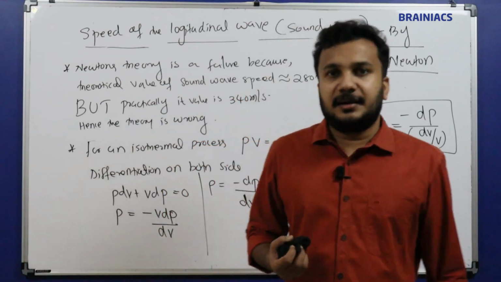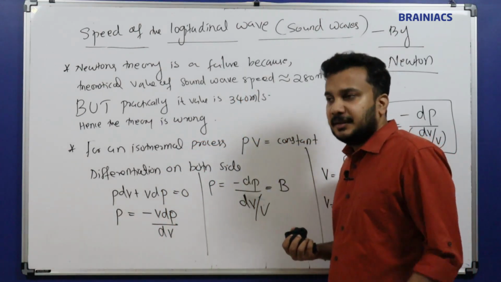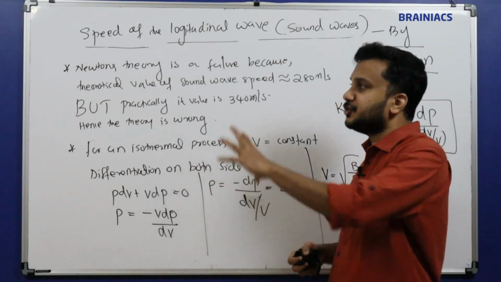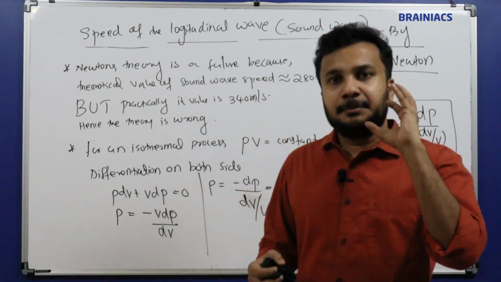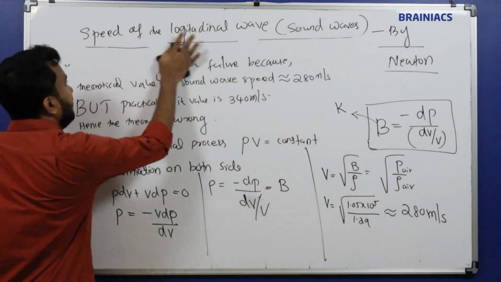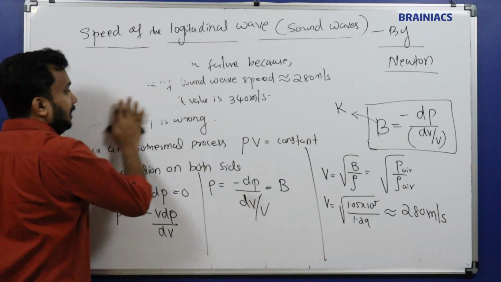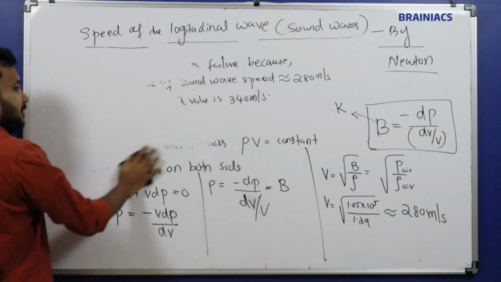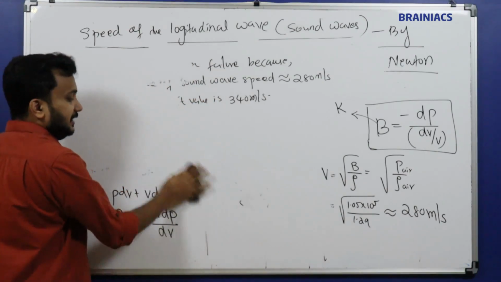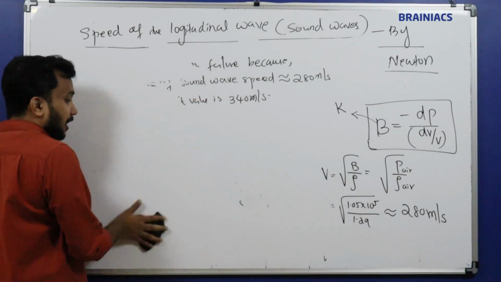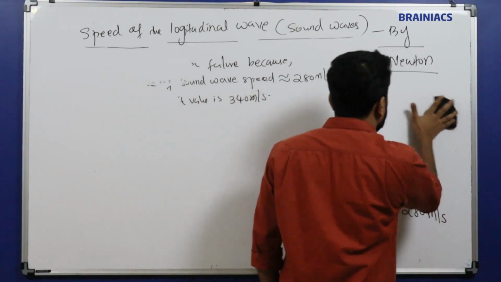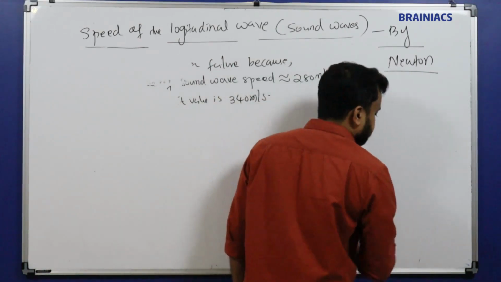Another scientist, whose name is Laplace, came and did some corrections to Newton's theory, and he made some other postulates. So let's see what postulates he has made. For Laplace, the trigger point is Newton himself. Even though Newton's theory failed, Newton gave a trigger to continue the experiments on sound wave speed in air medium.